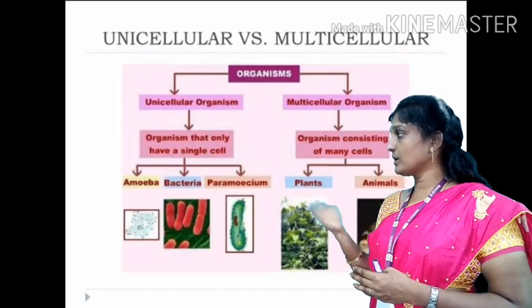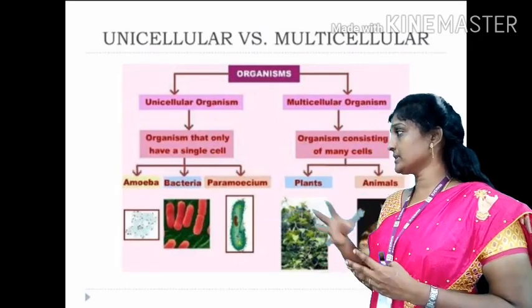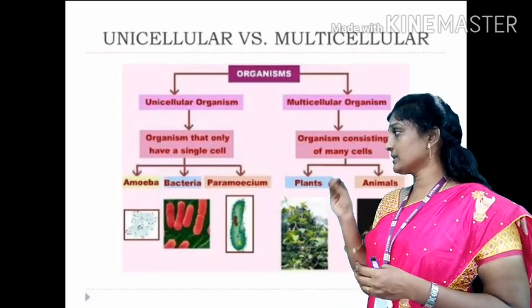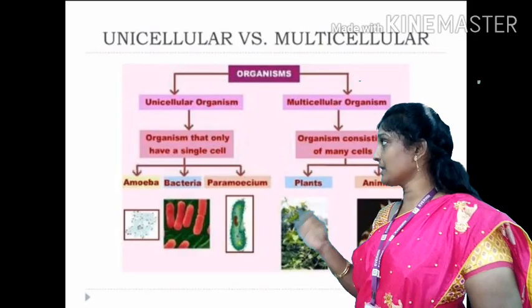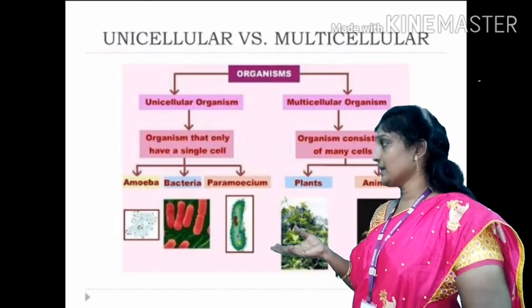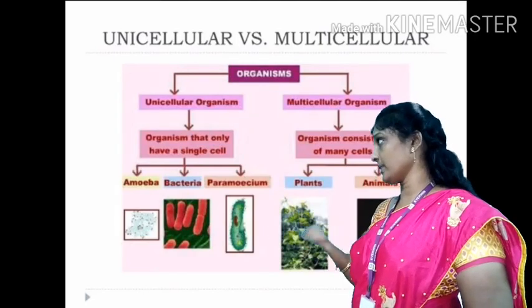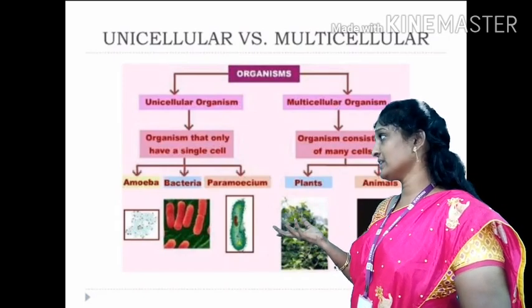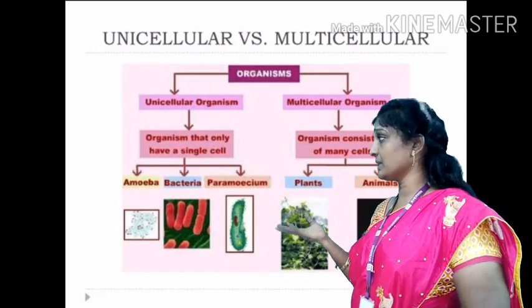A multicellular organism has a body structure made up of a number of cells. Examples of multicellular organisms are we human beings, birds, and many other organisms.